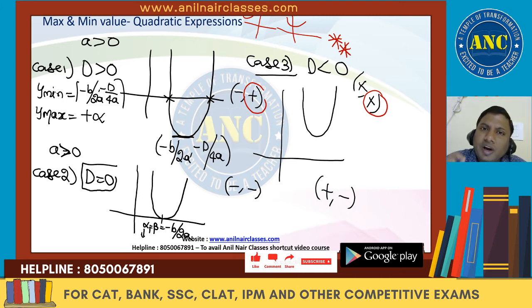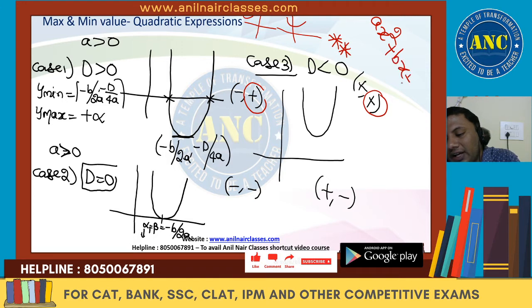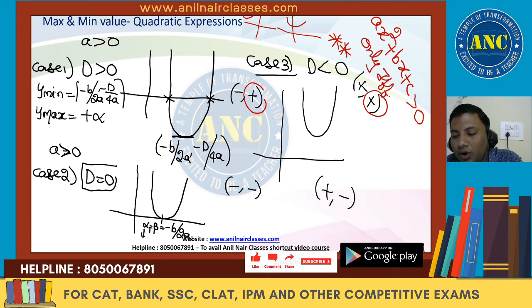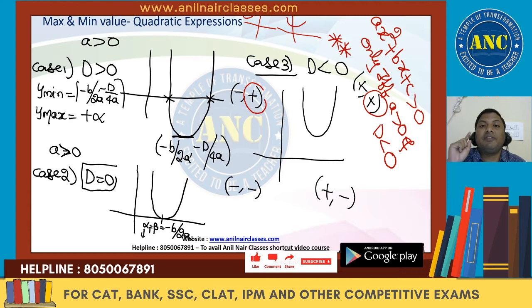What is y? Y is ax square plus bx plus c. That means a quadratic expression ax square plus bx plus c is always greater than 0. When will it be greater than 0? Only if a is greater than 0 and D is less than 0. Only when the coefficient of x square is greater than 0 and the discriminant is less than 0, then the quadratic expression ax square plus bx plus c will be greater than 0. I hope the idea is clear.